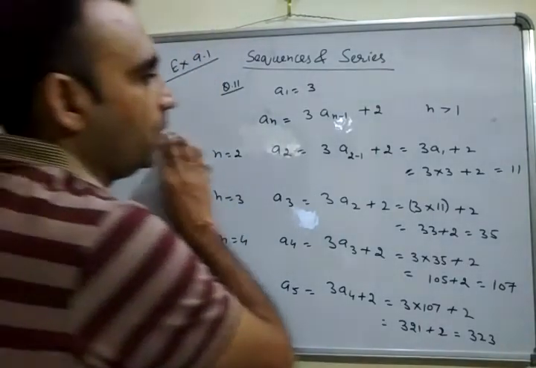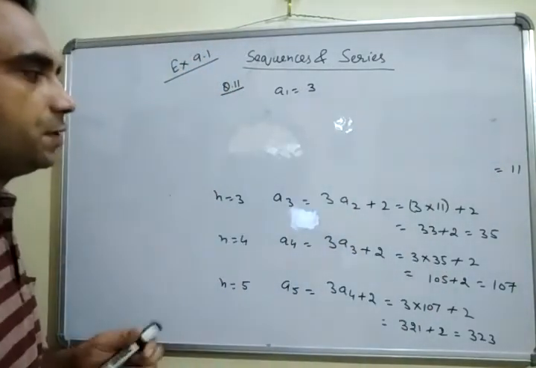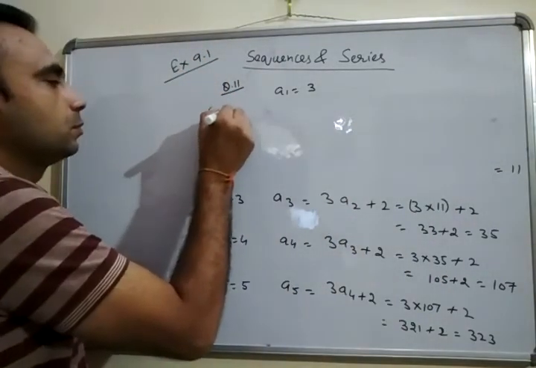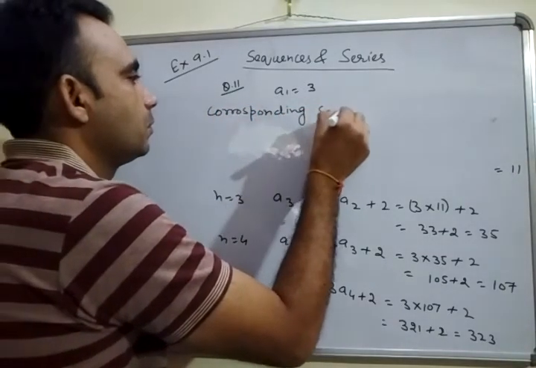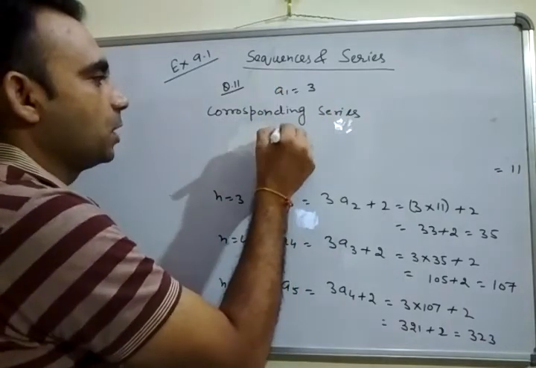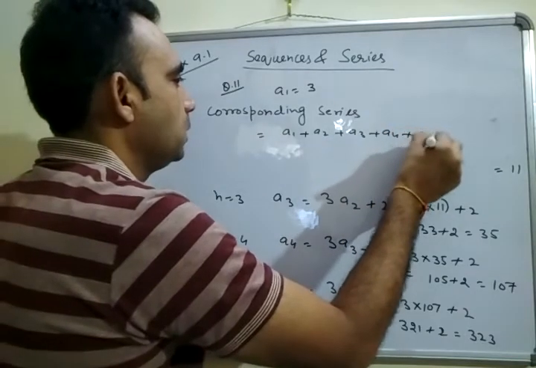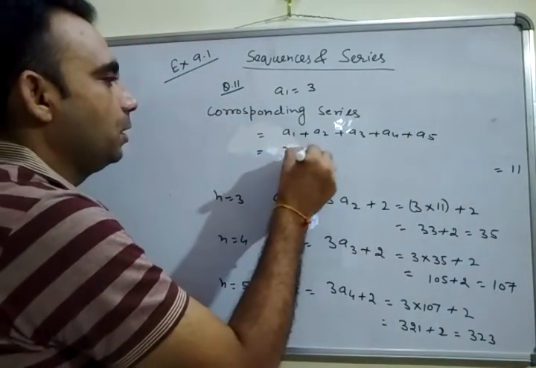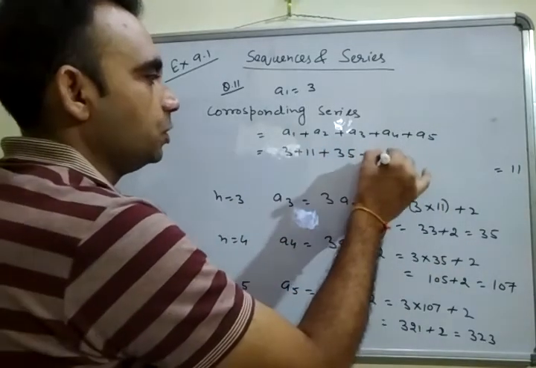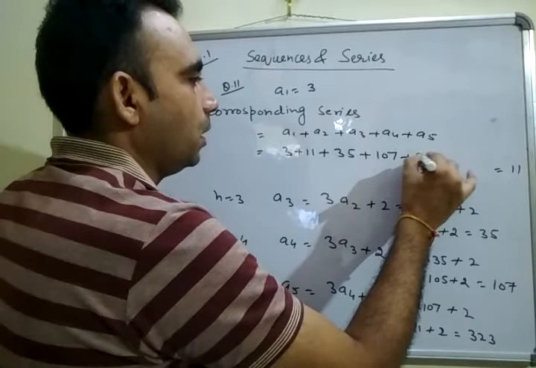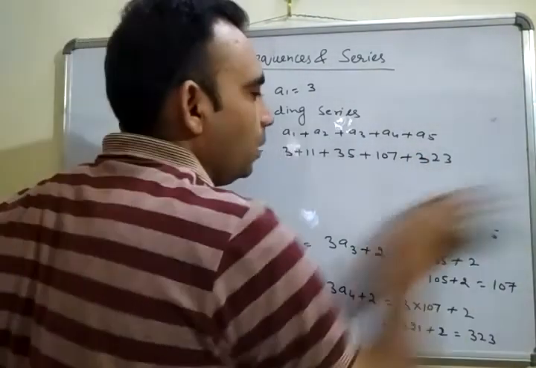So the corresponding series is a1 plus a2 plus a3 plus a4 plus a5, that is 3 plus 11 plus 35 plus 107 plus 323. So this is the corresponding series of the given sequence.